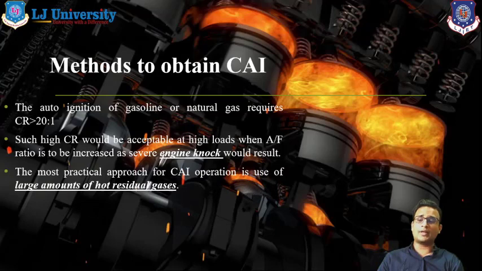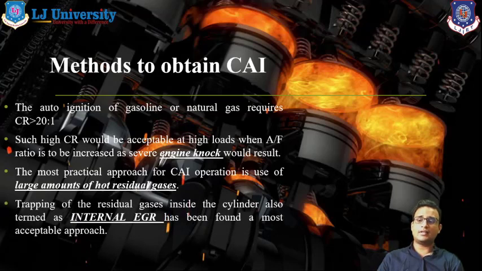The third thing, and the most practical approach for CAI operation, is the use of a large amount of hot residual gases. This means we can use EGR systems, or a negative valve timing system, or also a positive valve timing system, for trapping large amounts of hot residual gases in the combustion chambers, and we can get sufficient temperature for controlled auto ignition. So these are the basic methods to obtain controlled auto ignition, and compression ratio plays an important role while designing controlled auto ignition systems.